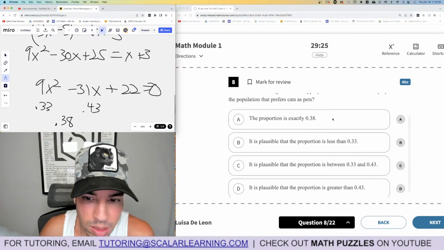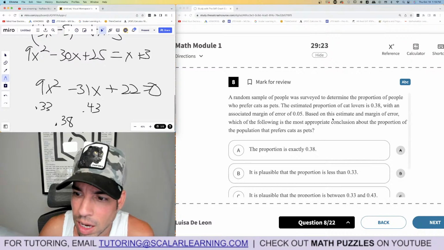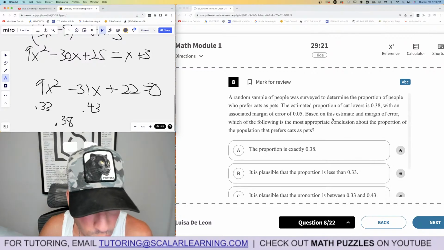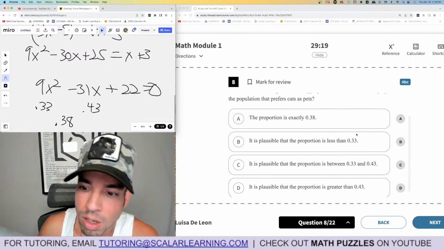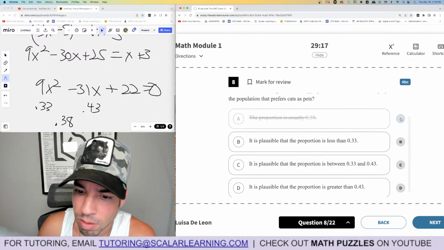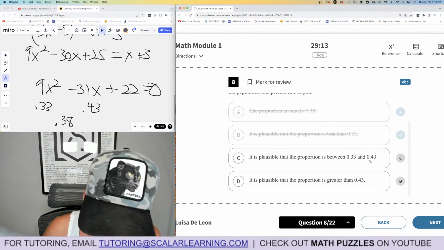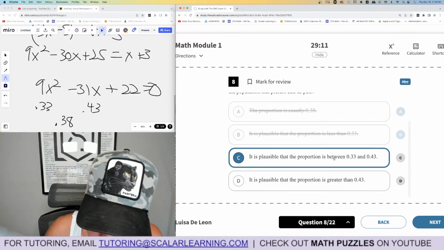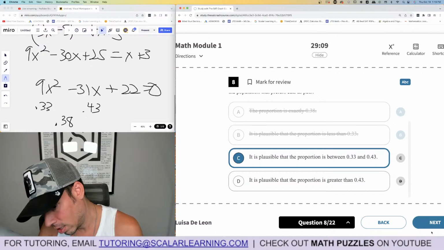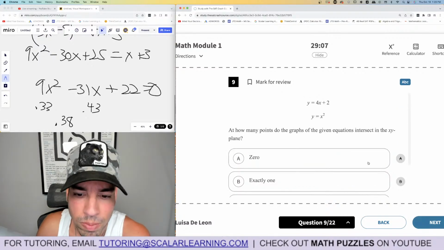Based on which, we can most appropriately conclude, okay, so it means that the proportion of cat lovers is probably between 0.33 and 0.43. It's not exact. No, probably not plausible that it's less than that. It's probably in between. Boom. There it is. Margin of error. Very nice. Let me just see. Yeah. Okay, we're good. 9.